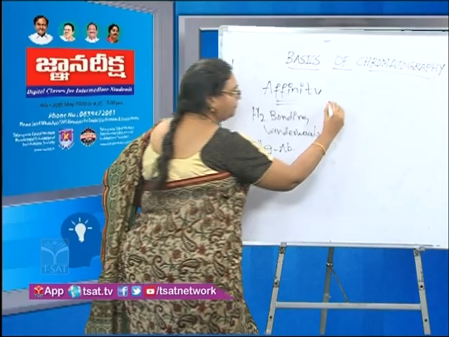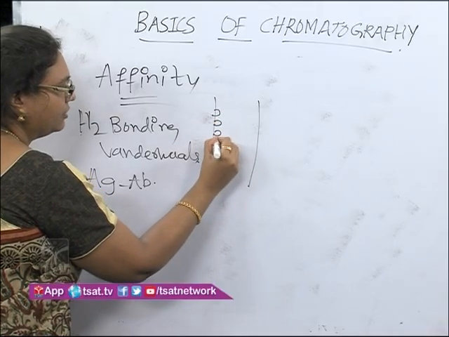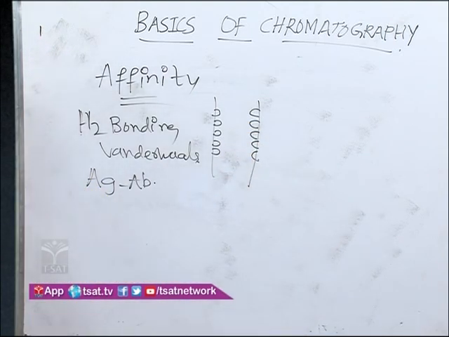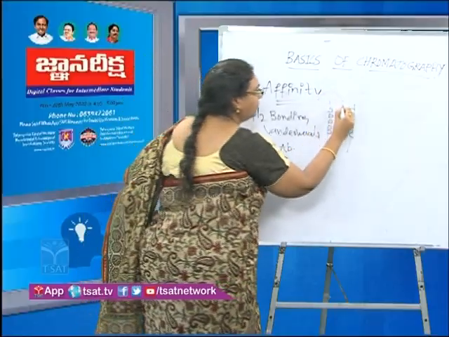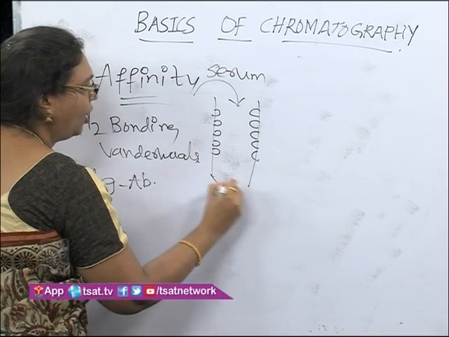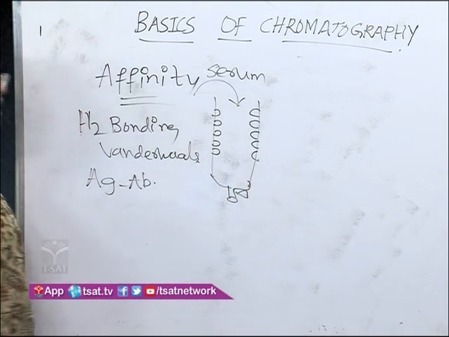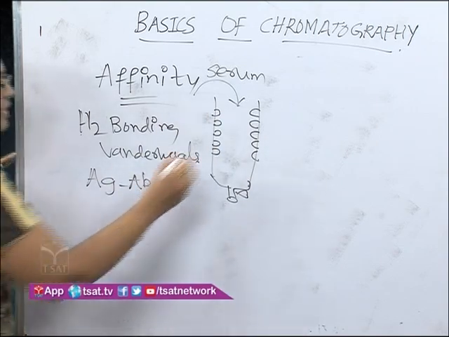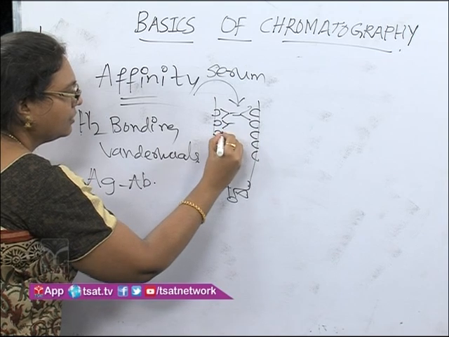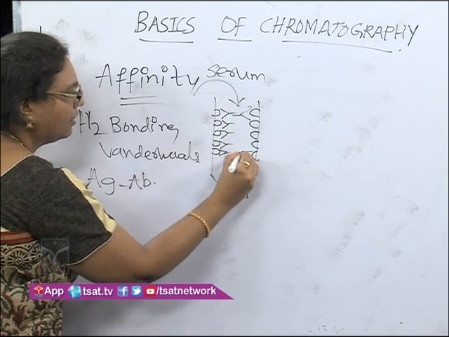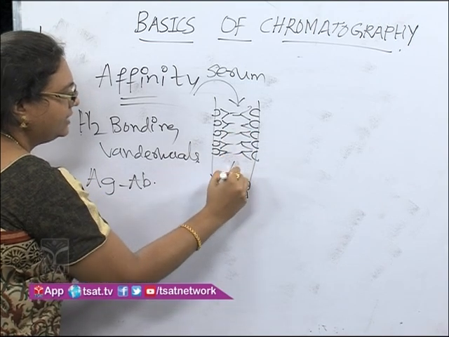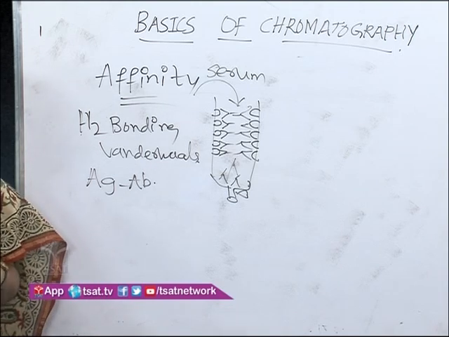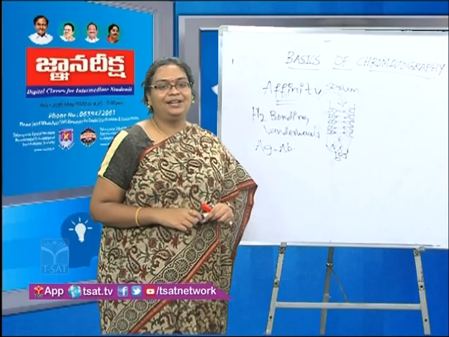What you do is, in the column, you take the antigen of the coronavirus, the specific antigen against which the antibody is acting, and you pour the serum from the top. Now what happens? The antibody which is highly specific to this particular antigen will come and bind like this. And the rest of the antibodies will leave the column. And thereby you get a very pure separation of the antibodies.